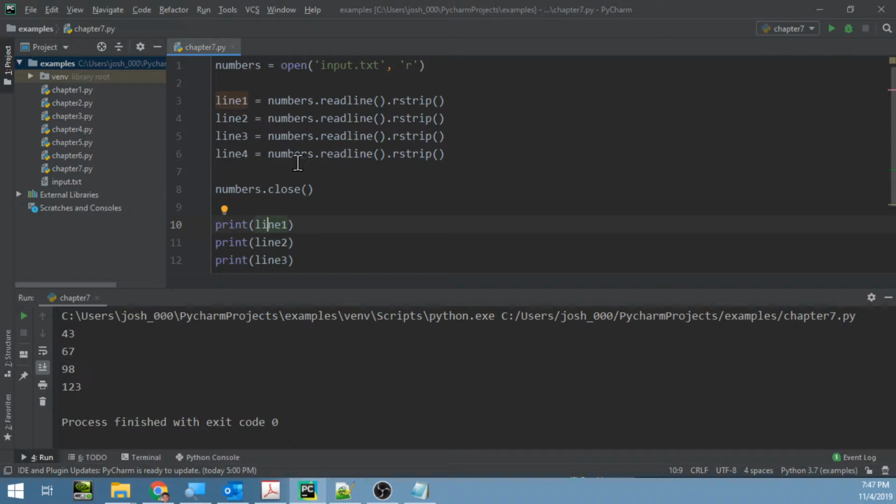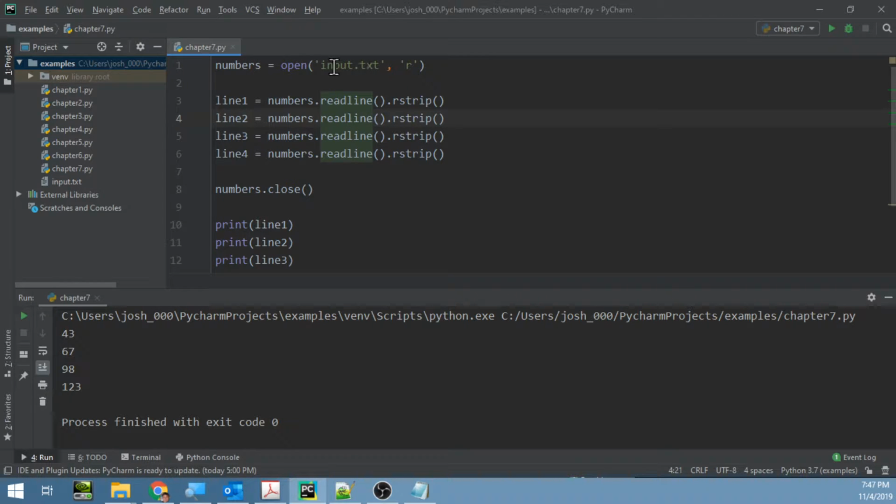Now you may be thinking, well, that looks good for now, but what if you had 2,000 lines in the file? Do you want to type this 2,000 times? Even if you're copying and pasting each line, that's still a lot of work. And of course, there's a better way, as you can imagine. And so let's take a look at that.